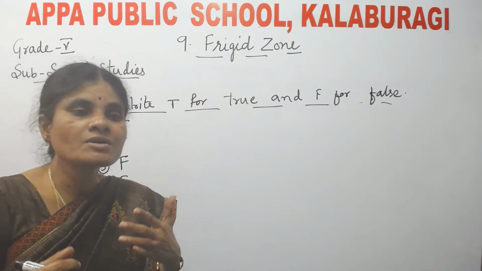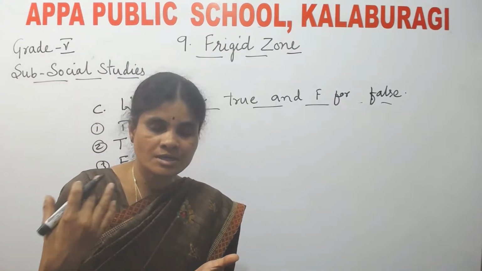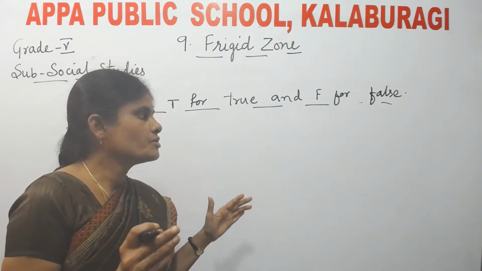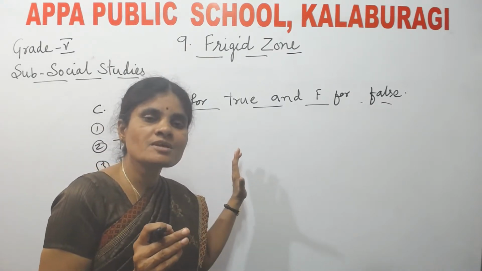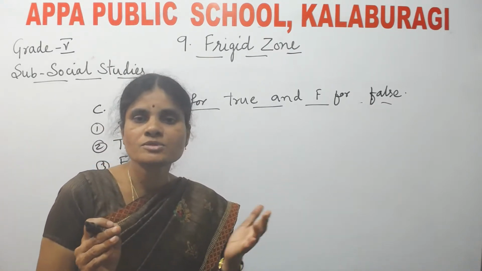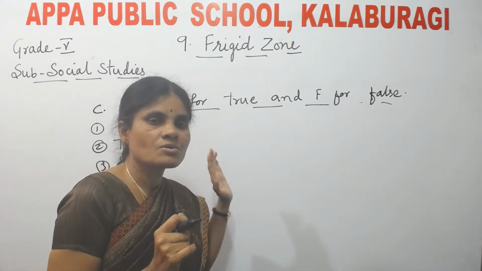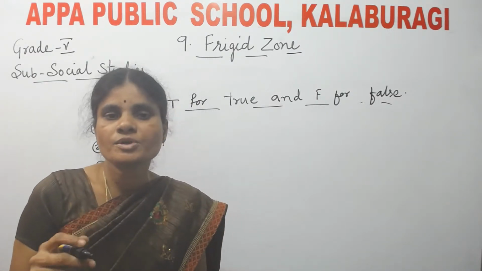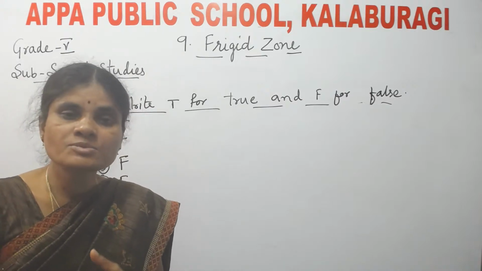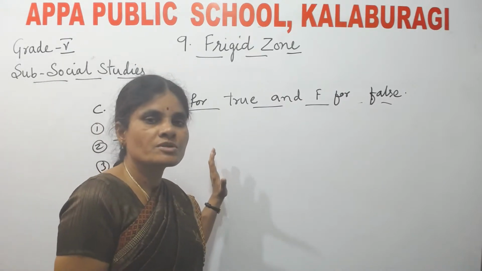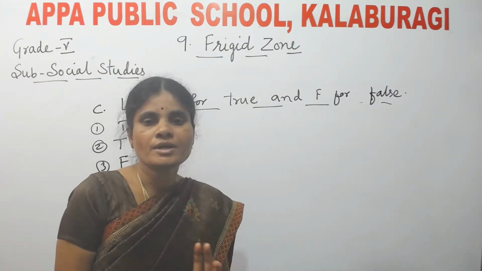Whatever tests or exams we are going to conduct now, you are going to get the portion from the 7th lesson only. Up to the 6th lesson you won't get. Don't get confused.